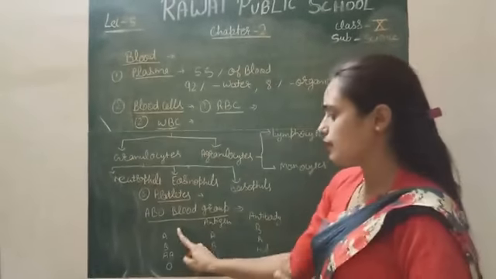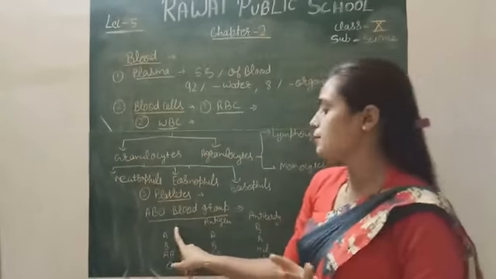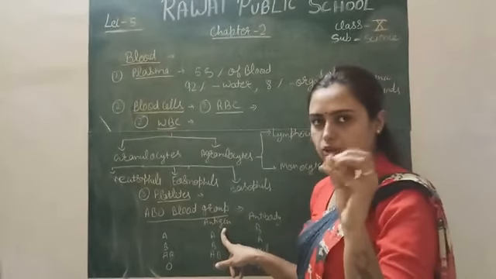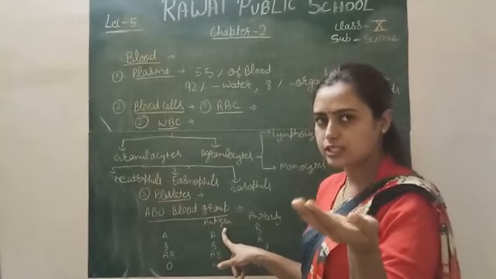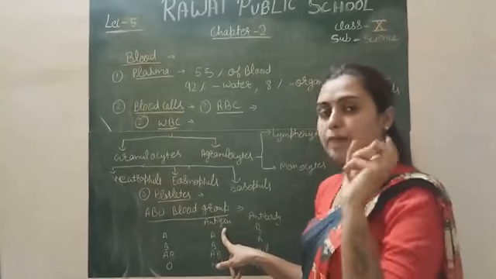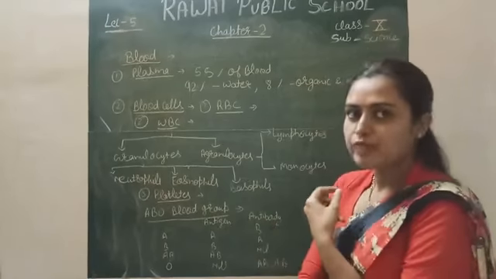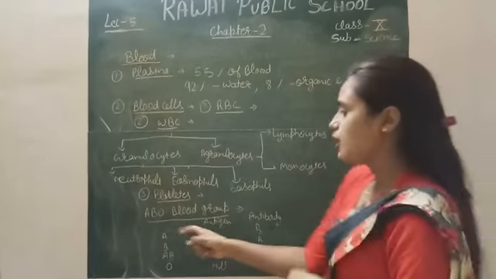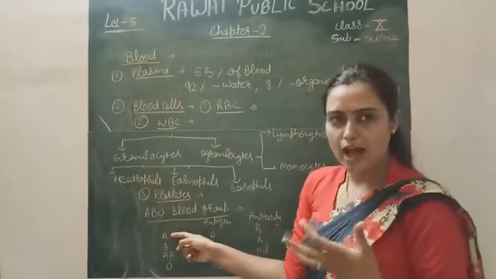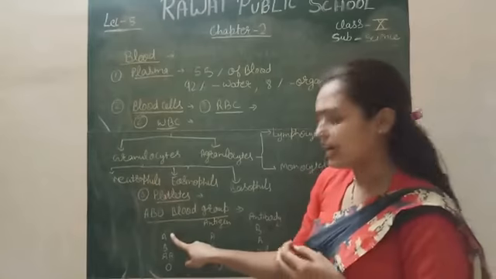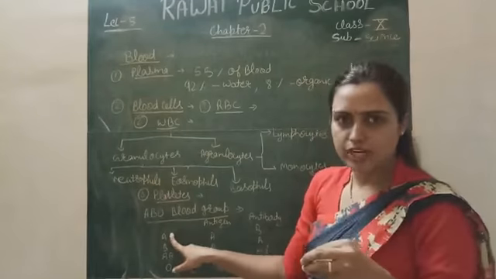So for example, if your blood group is A type, then your RBC surface consists of the A antigen, but your plasma produces the antibody of B type, right? It means if a human who has blood group A is injected with blood group B, then what will happen?